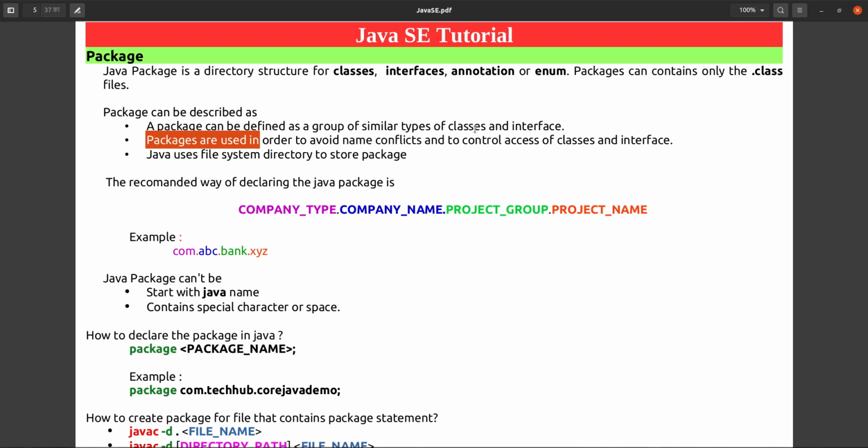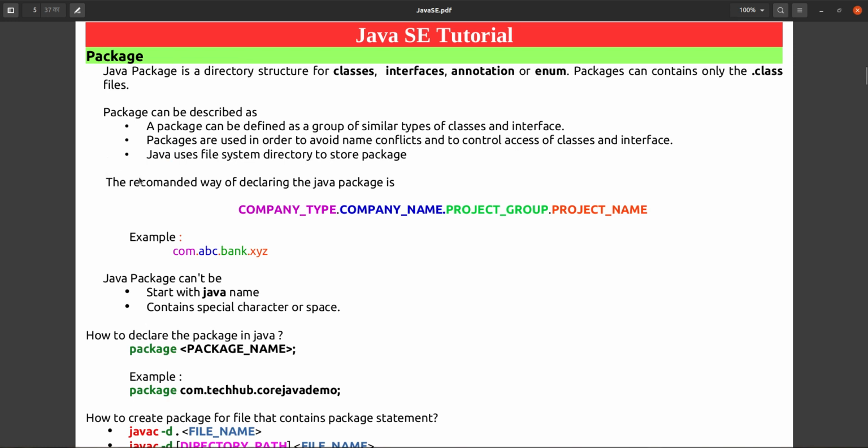You can distinguish them by the package name, because the package name will definitely be different. The class name may be the same but the package name may be different. To avoid naming conflicts, we are using packages here. And the directory structure is used to store the files. To create the package, a directory structure is used.